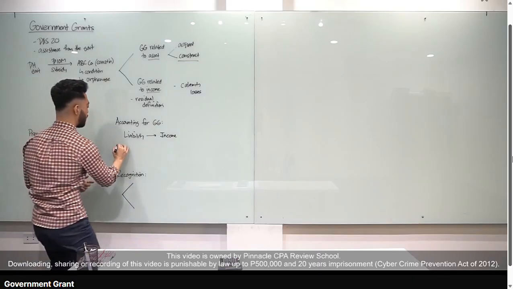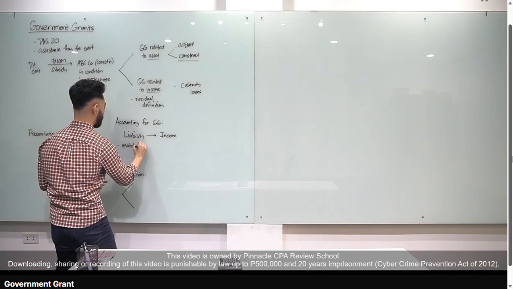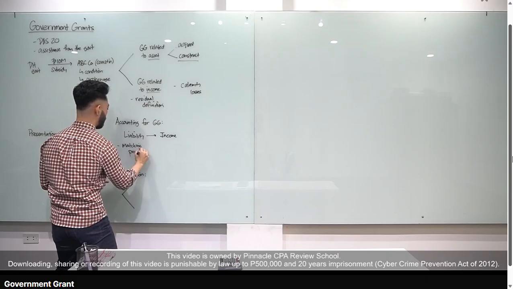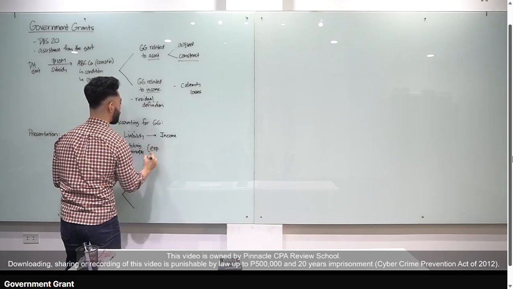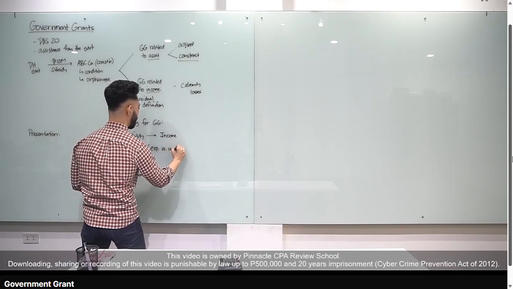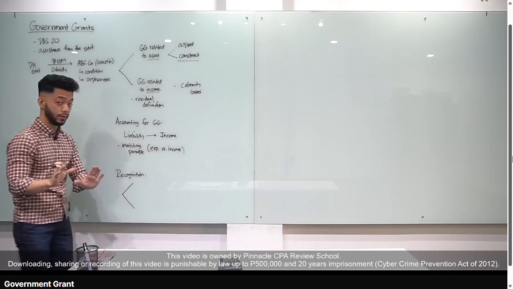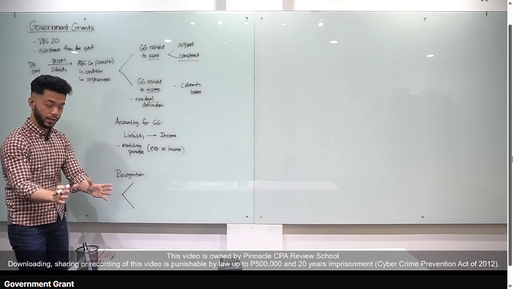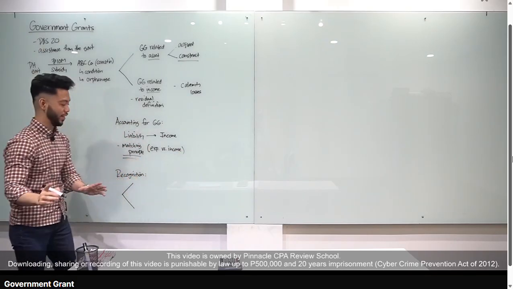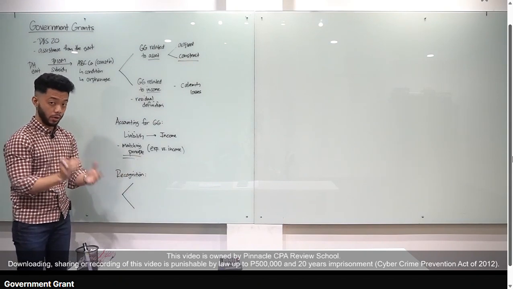Okay, so sir, how do we recognize it as income? By applying the matching principle. Alam natin, class, in accounting, pag sinabing matching principle, lahat ng expenses na i-incur natin, i-match natin dyan yung income na ma-earn natin. Alright? So ganun siya. Tandaan mo lang, kapag government grants, matching principle, yan lang yung i-apply natin. Okay? Marami tayong exercise later, makapractice natin yan.